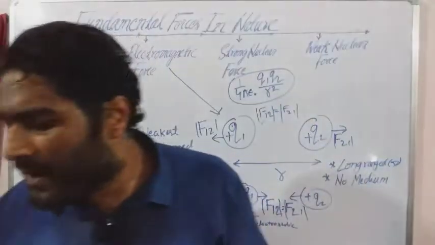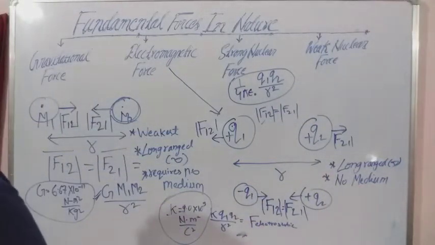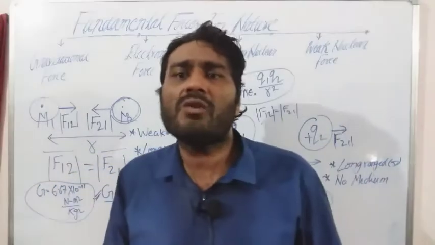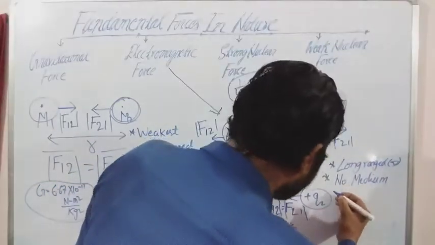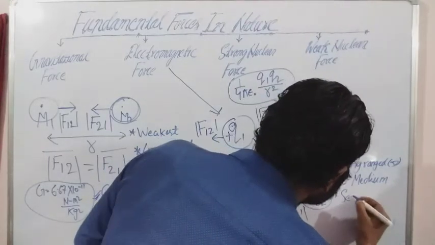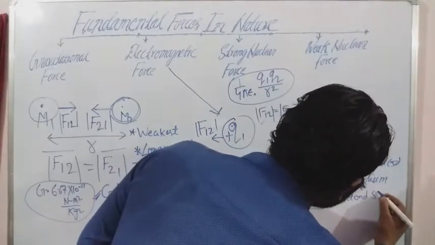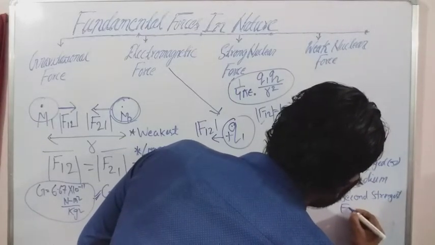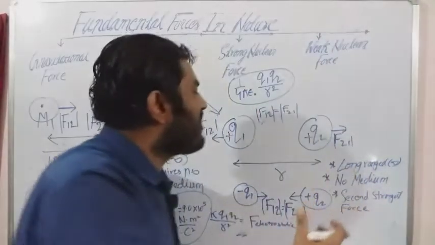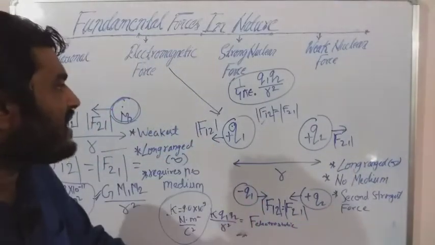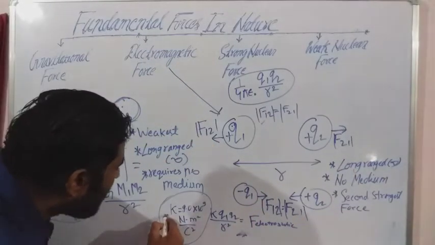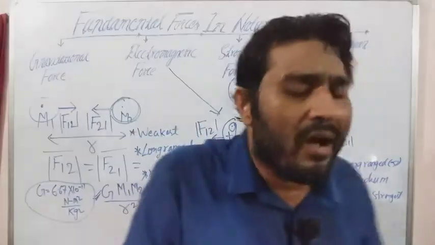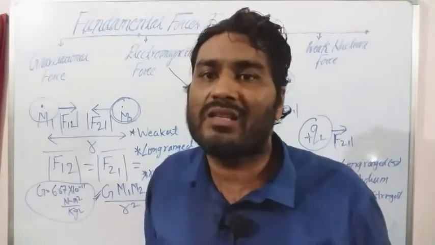Once again I am repeating my words: this is the second strongest force which is operating in nature, and one of the reasons behind that is the value of this K, that is 9.0 into 10 to the power 9. The value is very large.